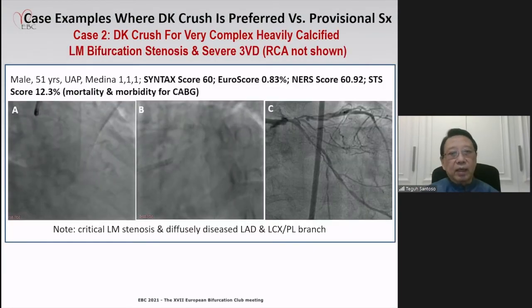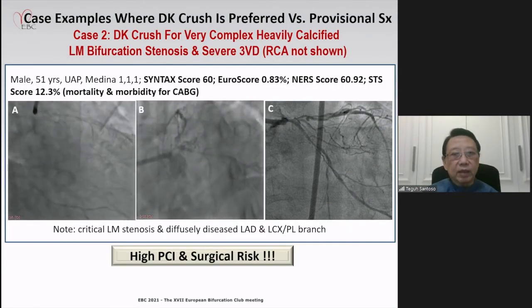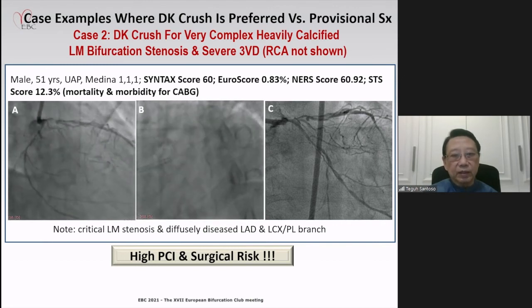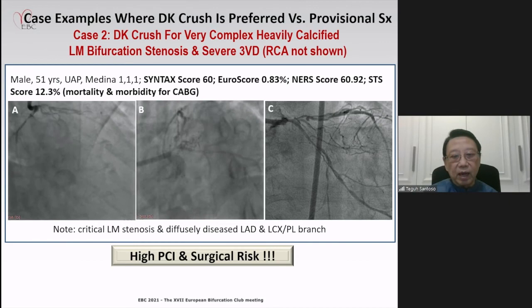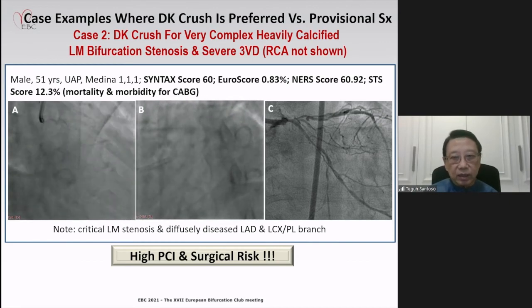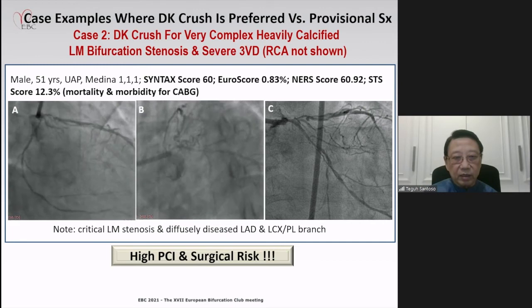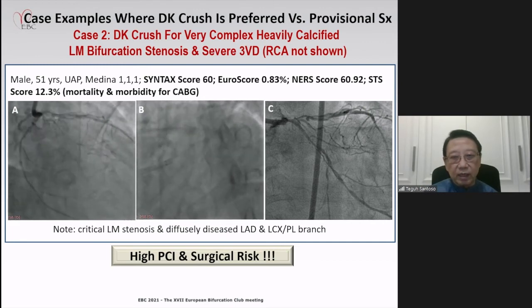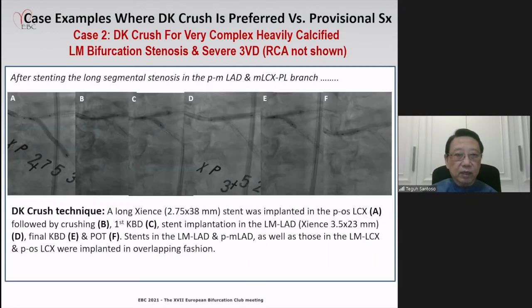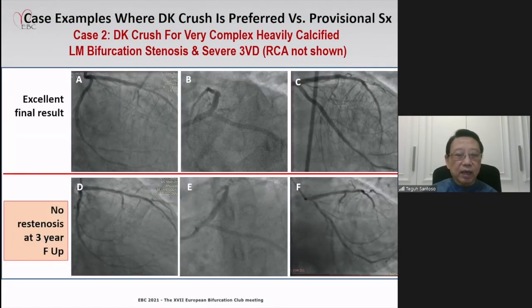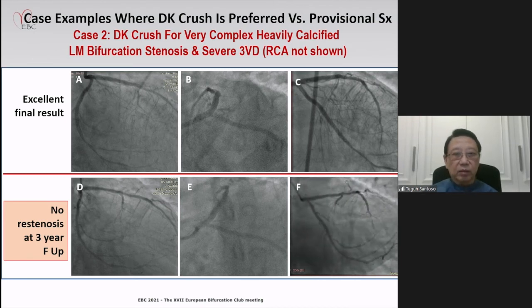Case number 2, DK-Crush for very complex, heavily calcified left main bifurcation stenosis and severe triple vessel disease. Again, a patient who has a high PCI and surgical risk. And you'll see here, a very nasty looking bifurcation stenosis, with diffuse disease in the LAD and in the LCX. And of course, after stenting the lesions in the mid and proximal LAD and LCX, I embarked on implanting stents with the DK-Crush technique to fix the bifurcation stenosis and obtain an excellent result like this. And this is at 3 years follow-up, no restenosis.